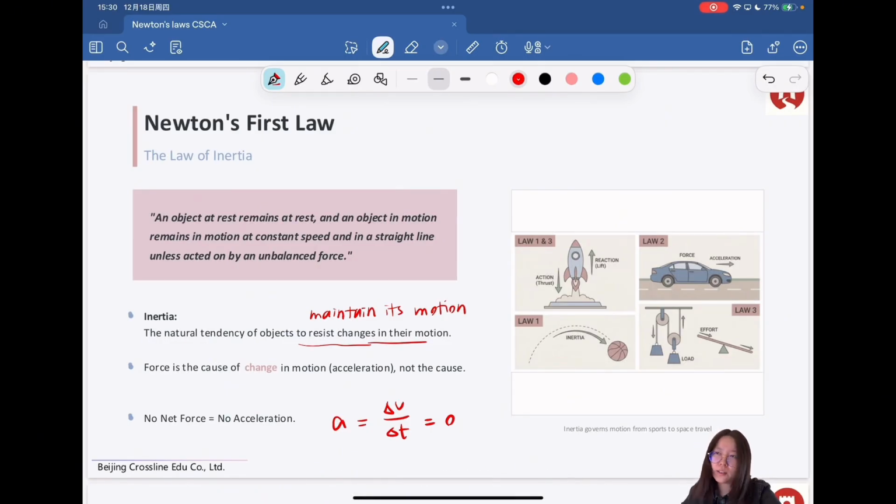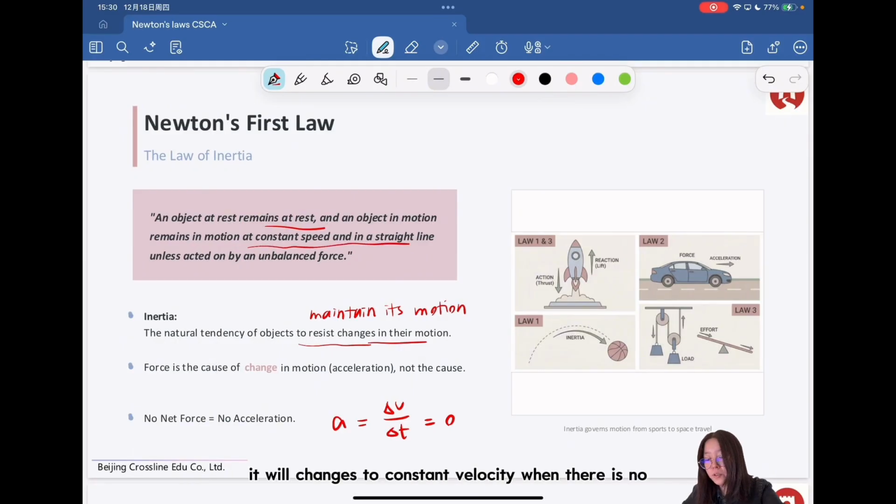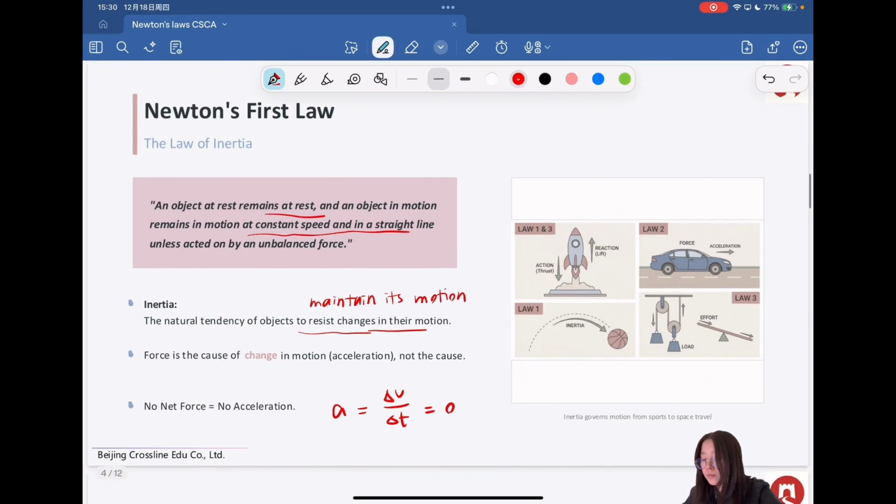That means the object will remain in equilibrium, depending on its previous state. So if it's at rest, then it will remain at rest. But if it was moving, then it will keep moving at constant velocity when there is no force on it.